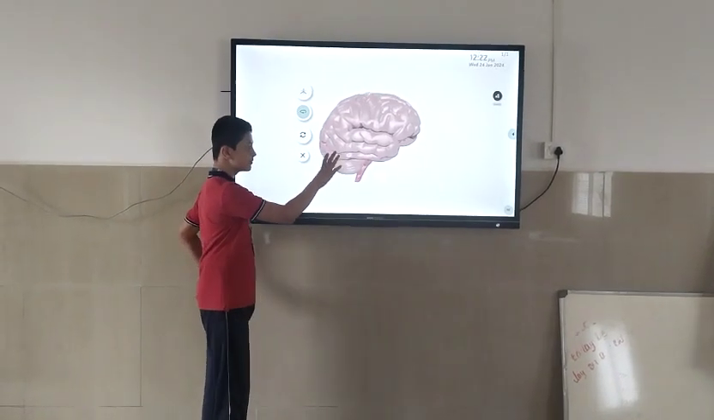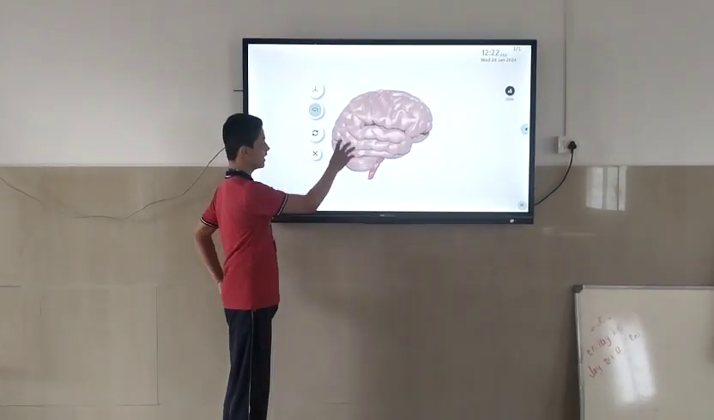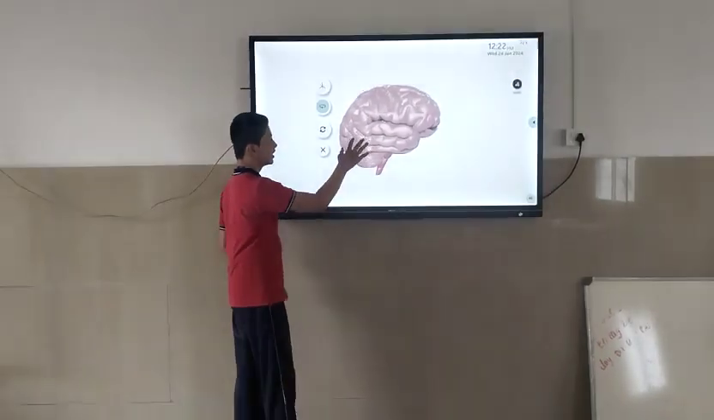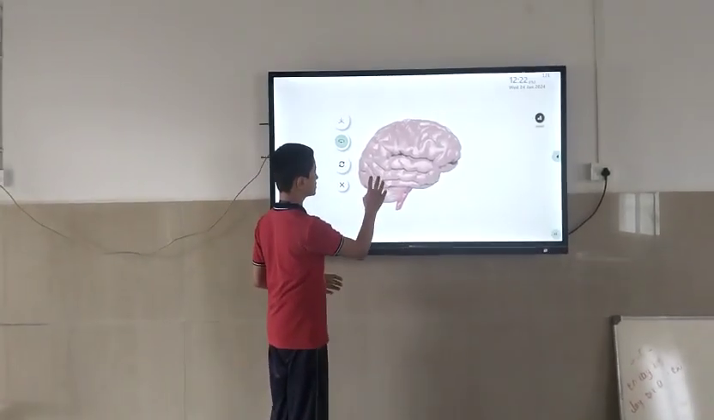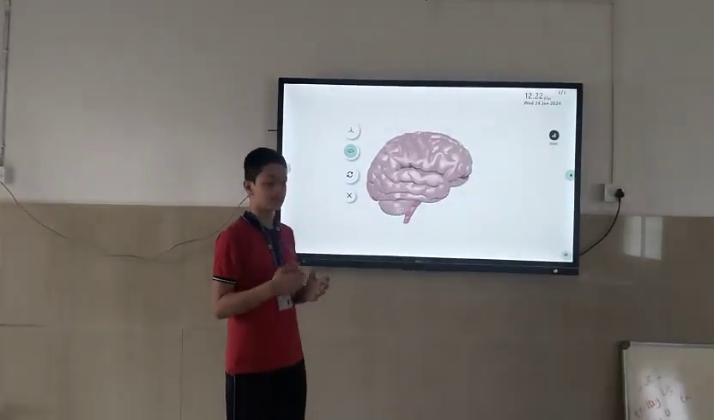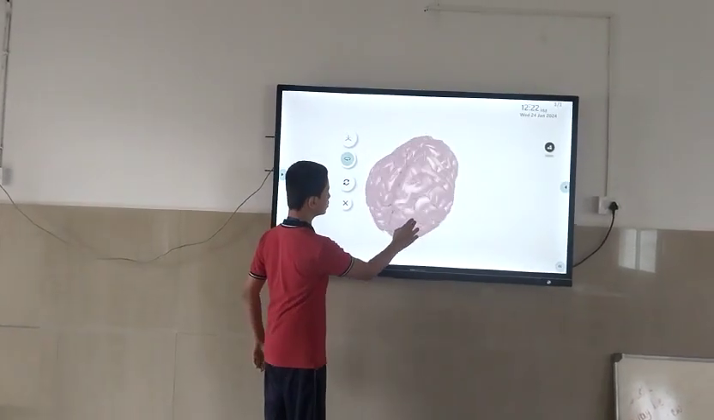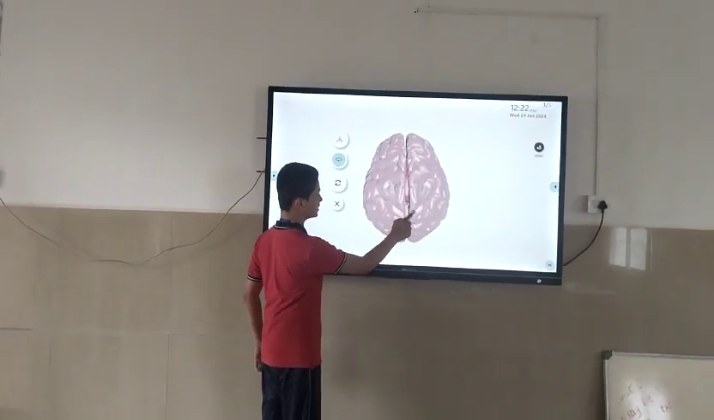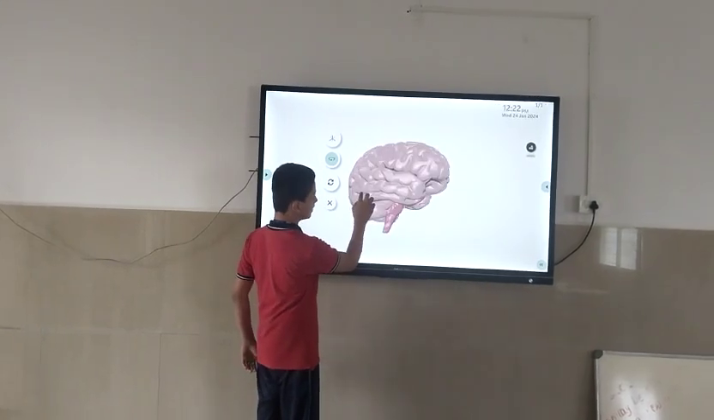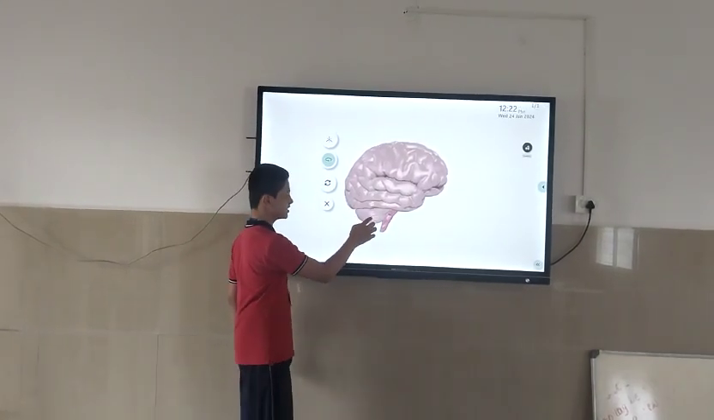Cerebrum. This is the most important part of the brain and also the largest, as it controls our willpower, intelligence and consciousness of our body. It is divided into two parts, the cerebral hemispheres, as you can see.